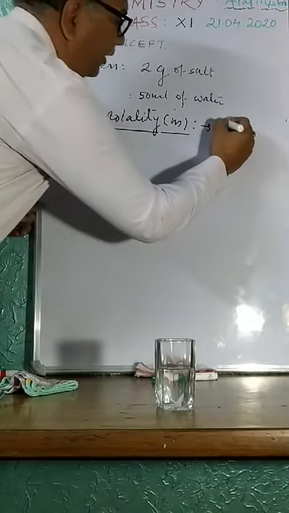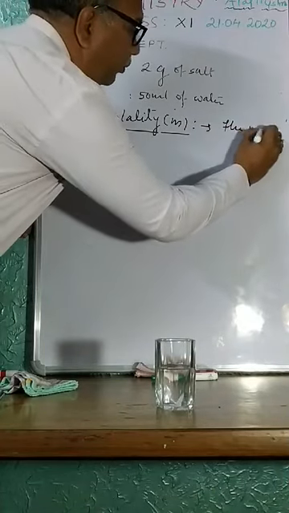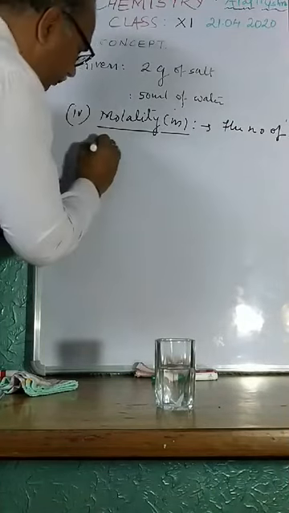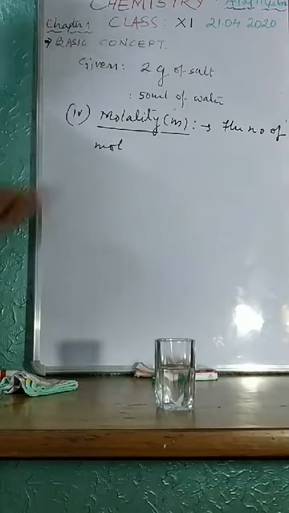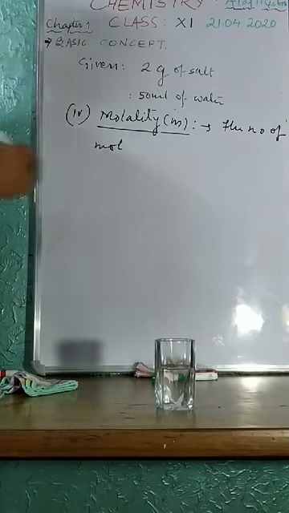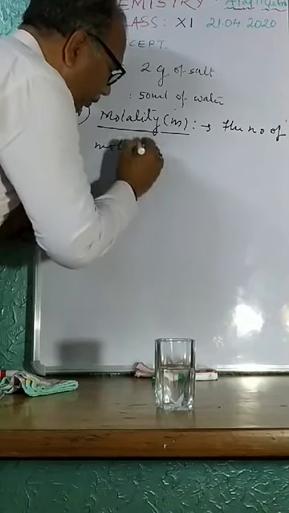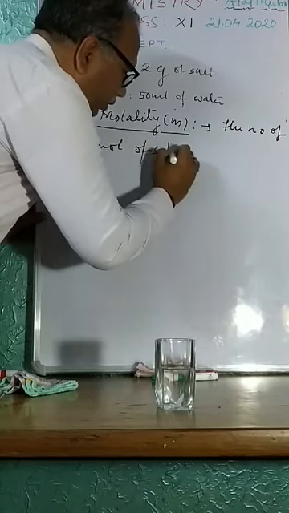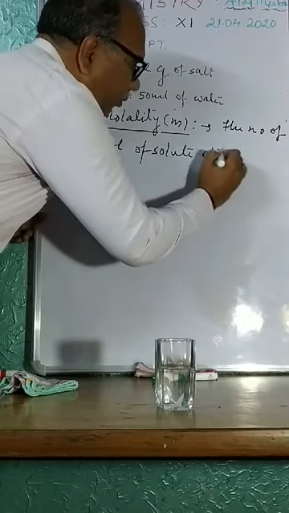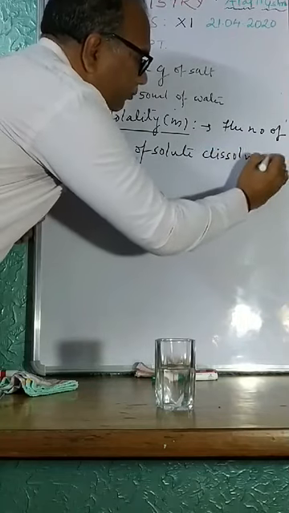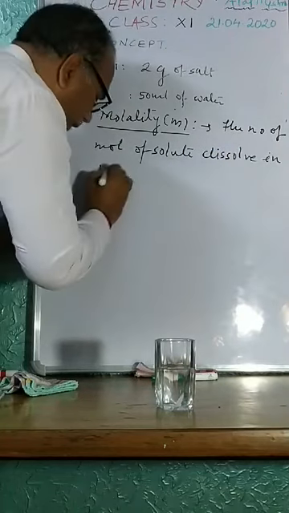So molality is what? Molality is the number of moles of solute dissolved in 1 kilogram of solvent.